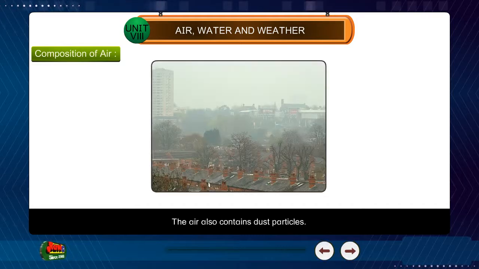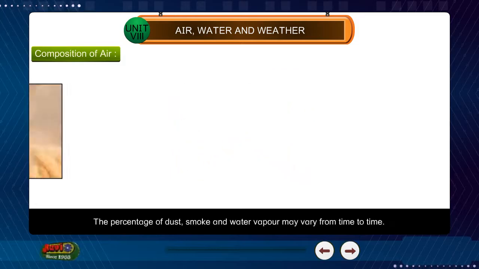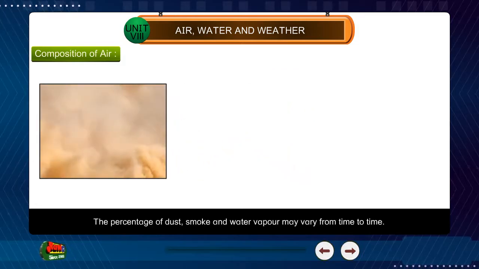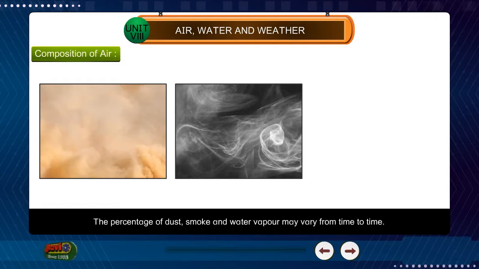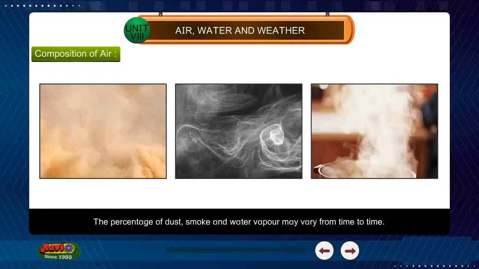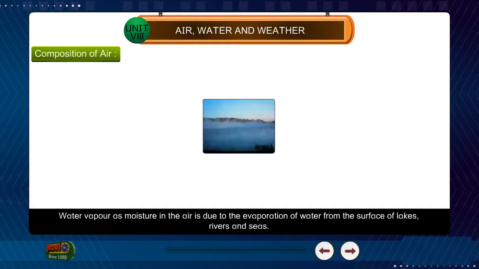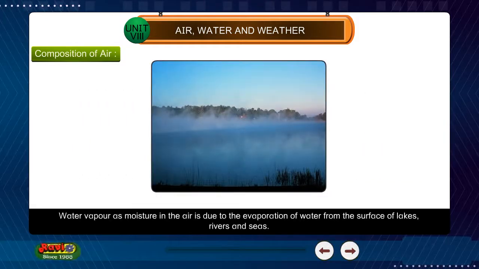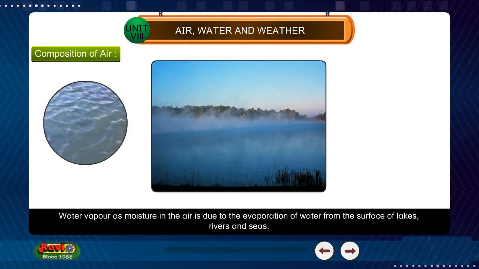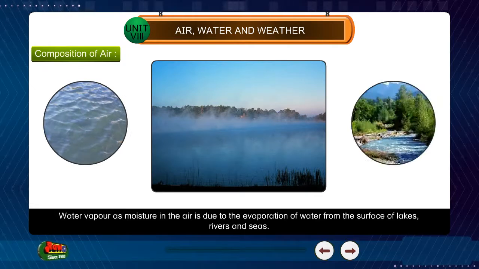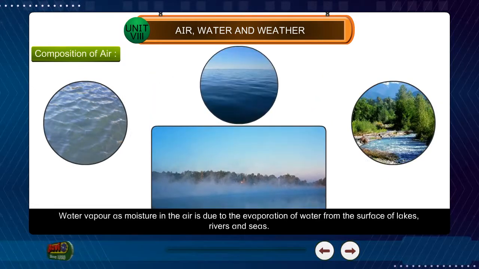The air also contains dust particles. The percentage of dust, smoke, and water vapor may vary from time to time. Water vapor as moisture in the air is due to the evaporation of water from the surface of lakes, rivers, and seas.